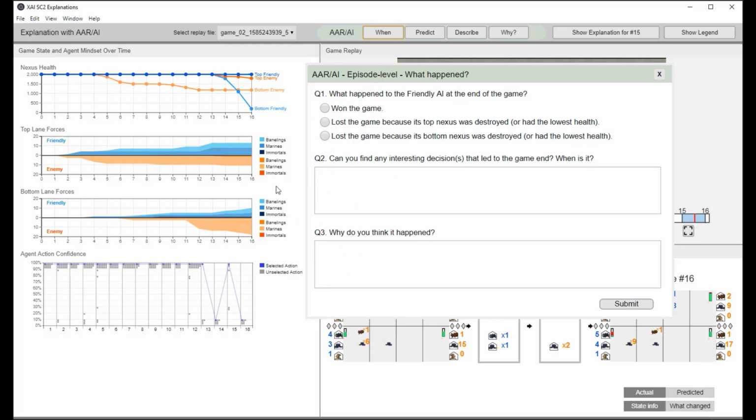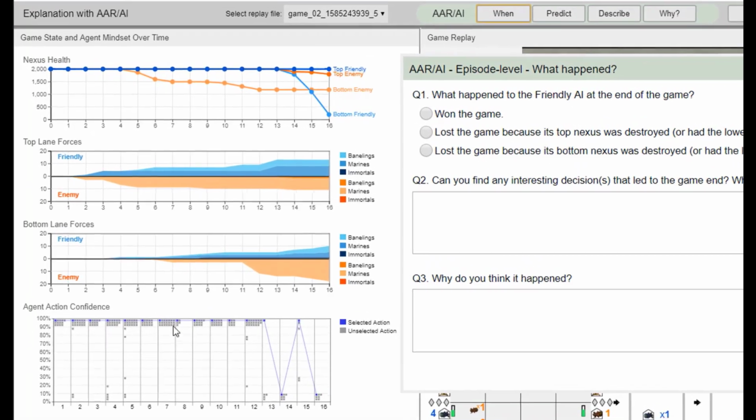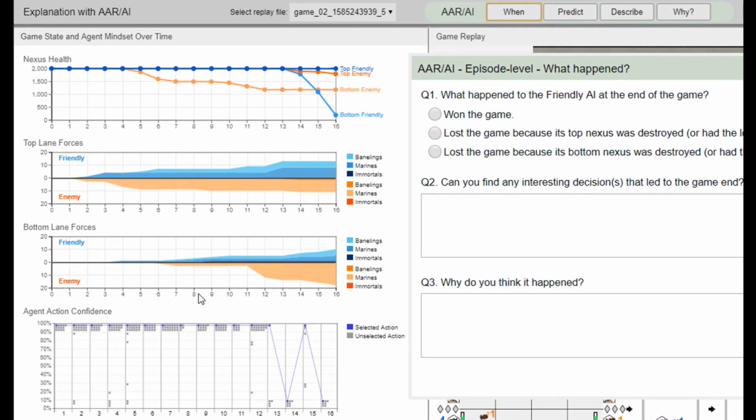with the timeline view. It helps Jane get an overview of the whole game episode with a few charts. For example, Jane can identify that our agent lost this game because its bottom nexus lost all of its health points. She can see there was a turning point where things went downhill. In this case, it was decision 13.